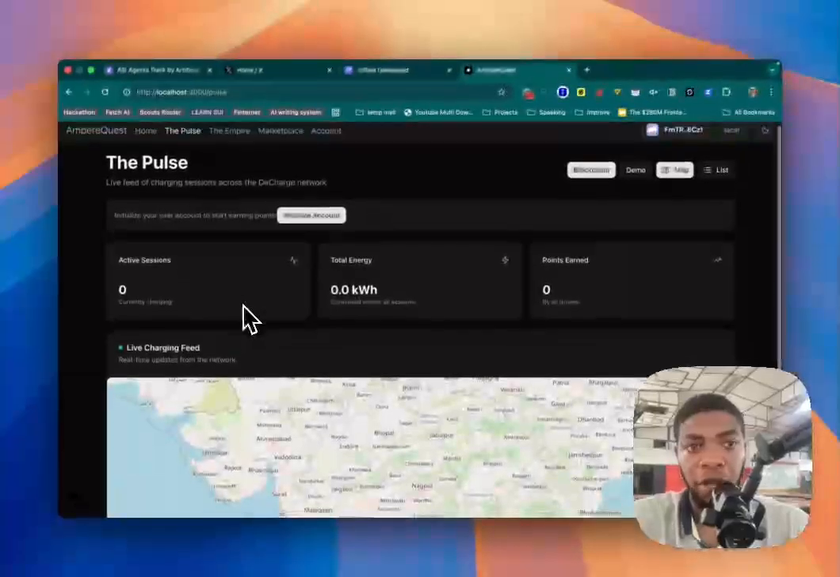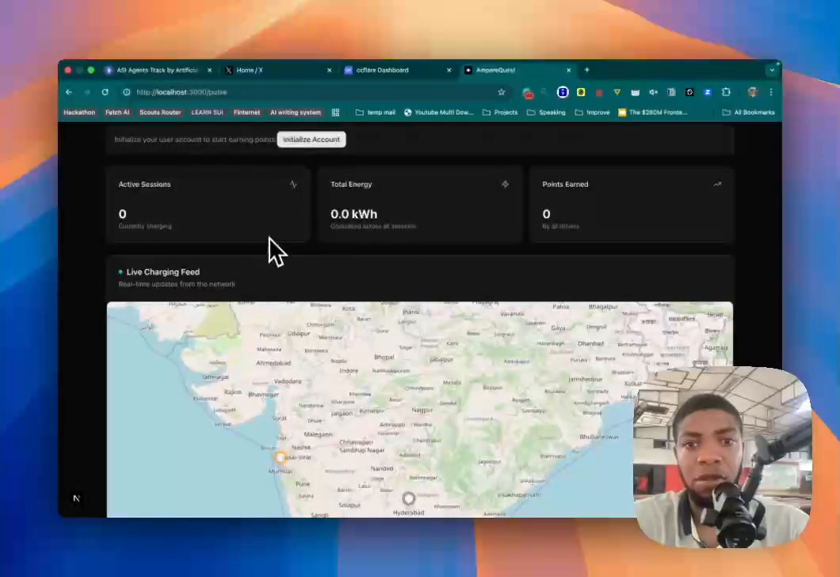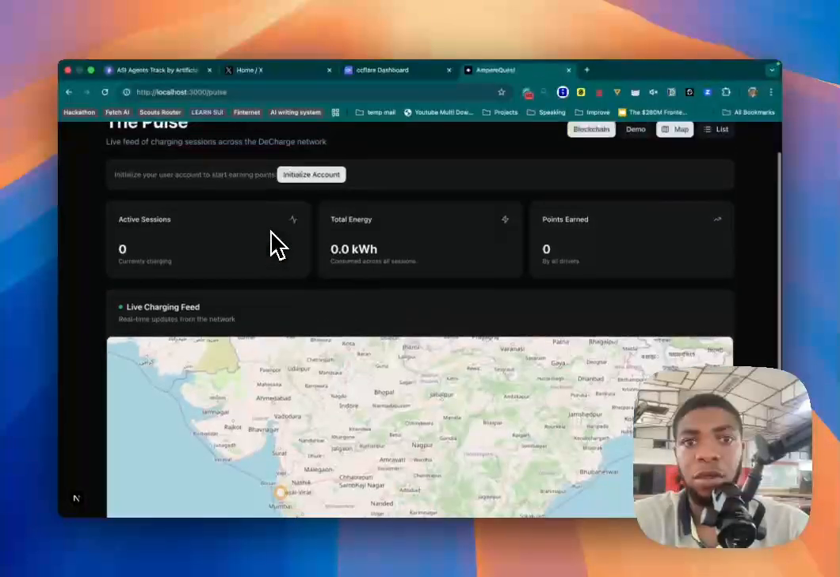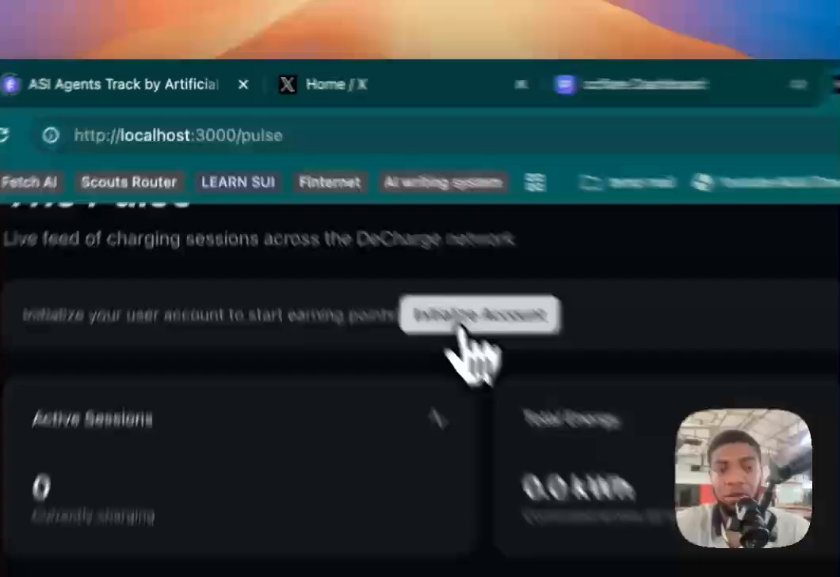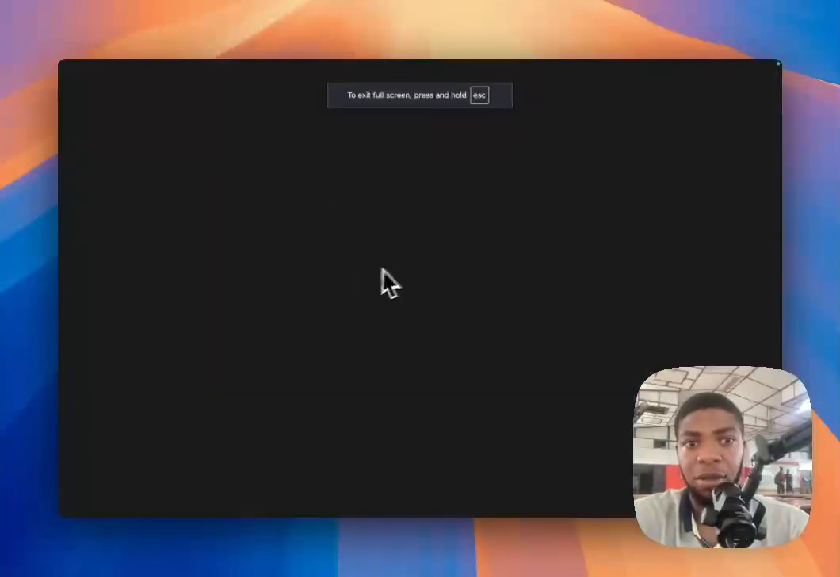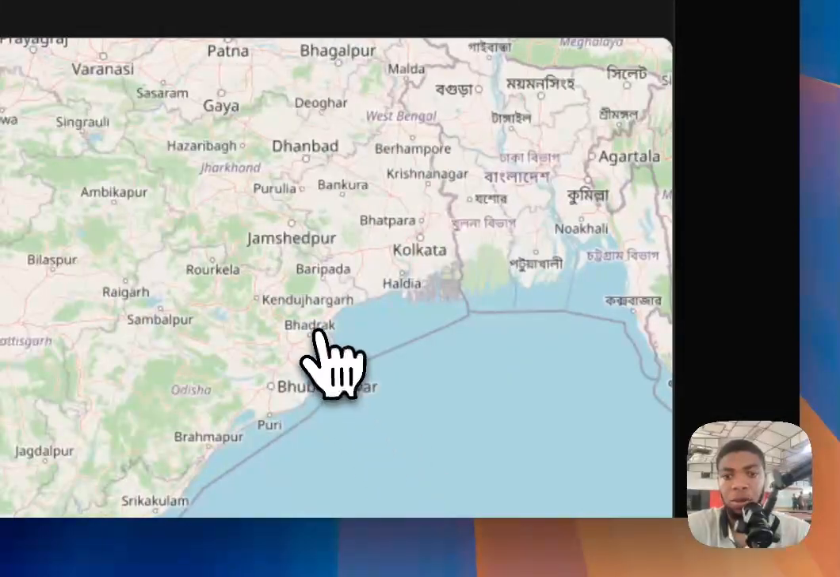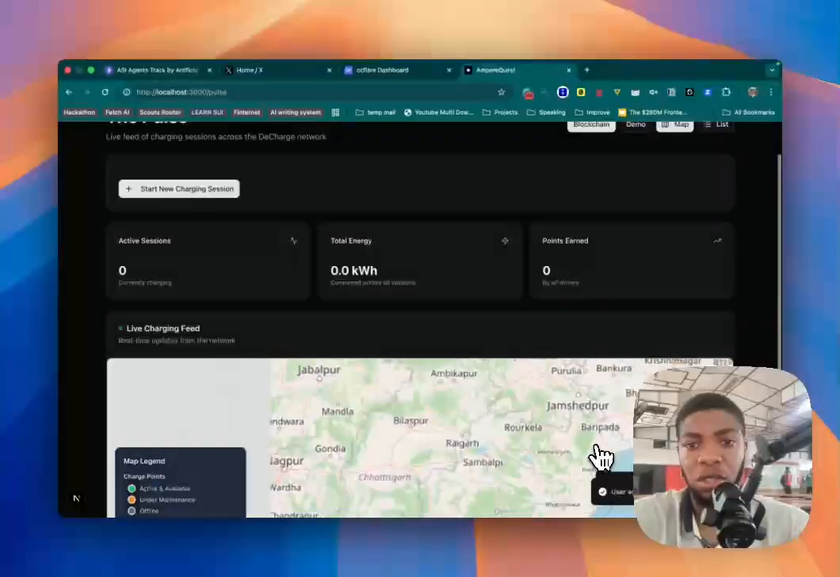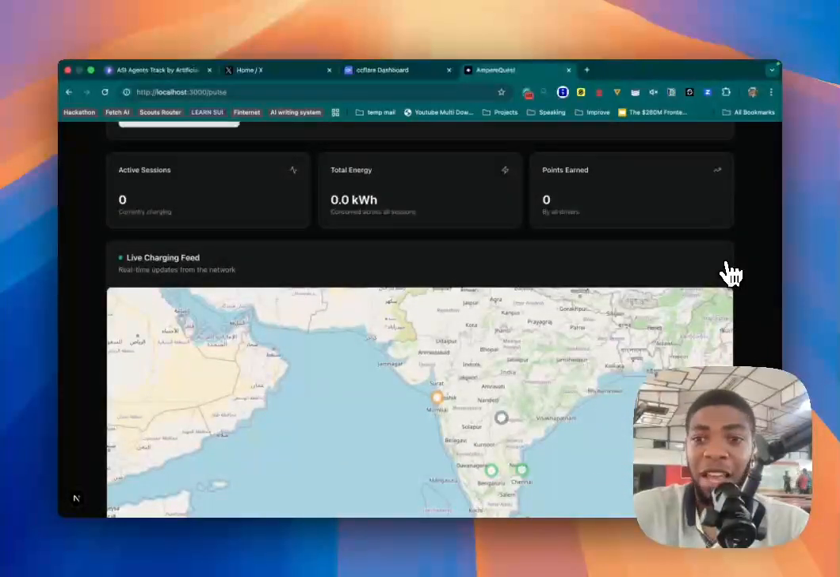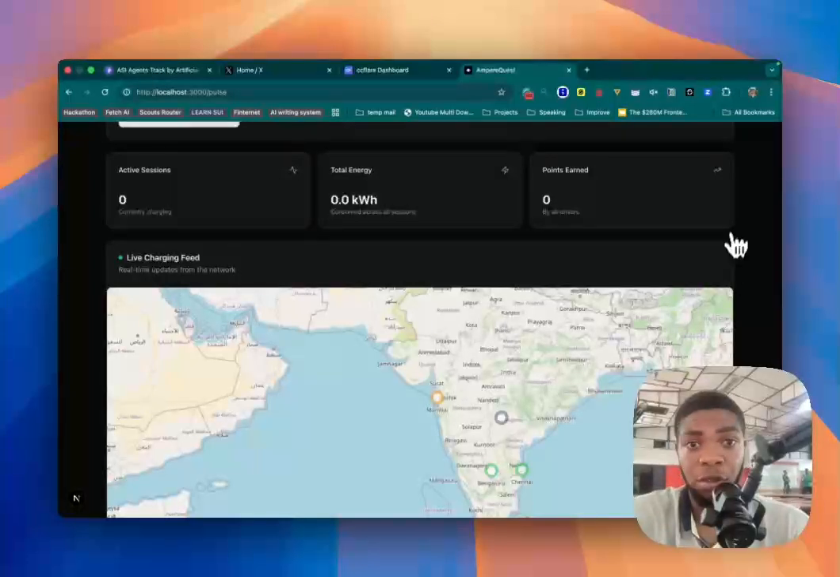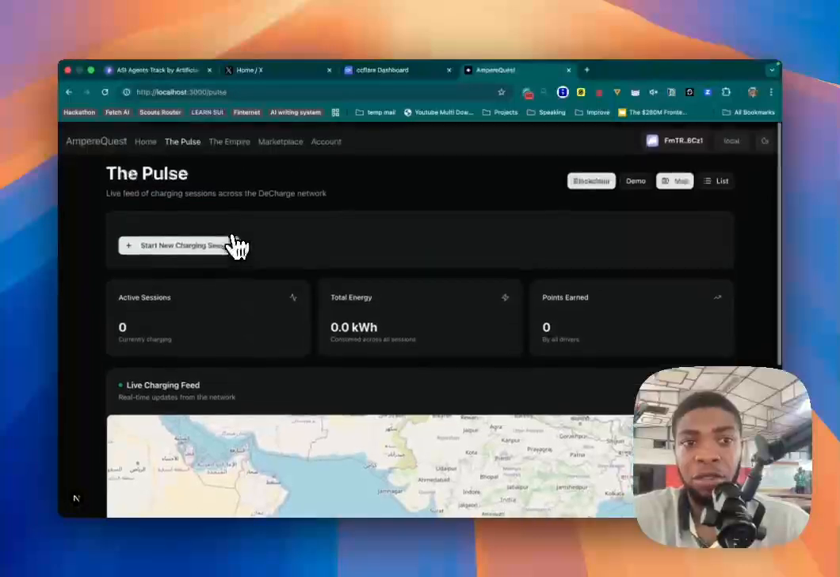All right. I'm going to quickly initialize my account because I didn't do that. All right, so it has been initialized. Initially, it's literally the same thing as a driver registering on the platform. Total energy consumption is 0, because this is the first time.